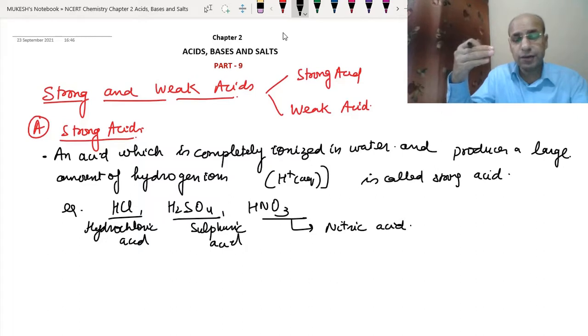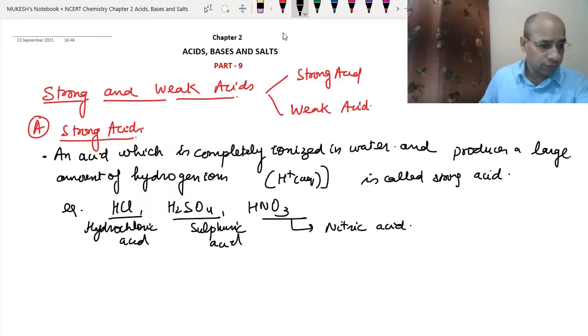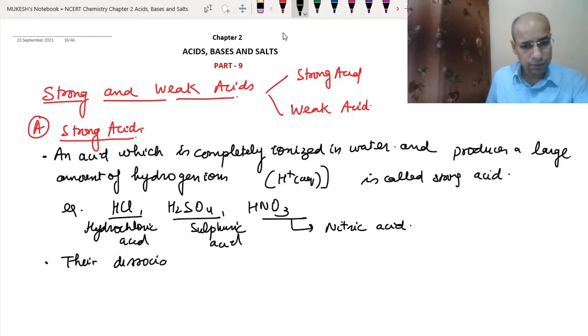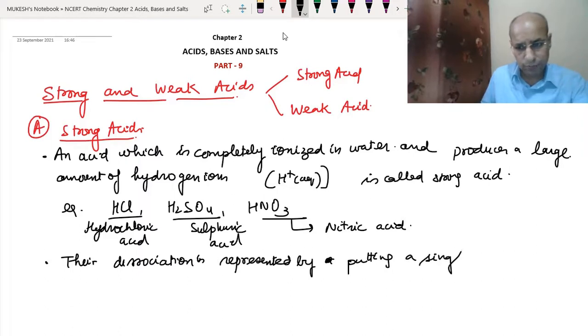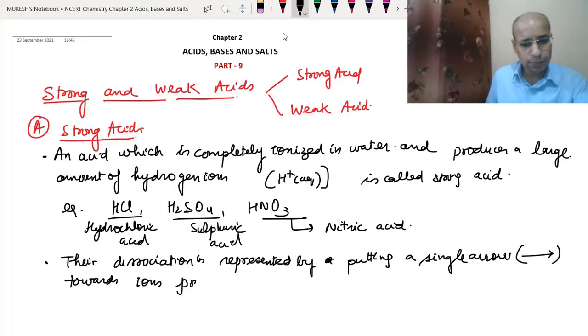So for their dissociation, we have an equation, as we learned about what happens to an acid or base in an aqueous solution. When we dissolve a strong acid into water, their dissociation is represented by putting a single arrow, just like we put in any chemical equation, towards the ions produced.